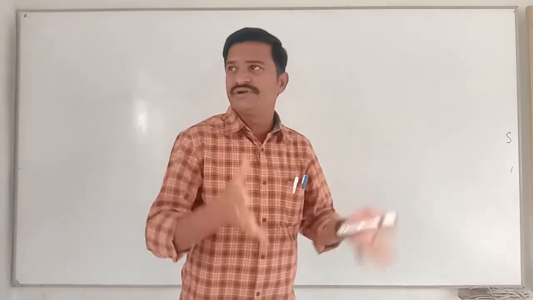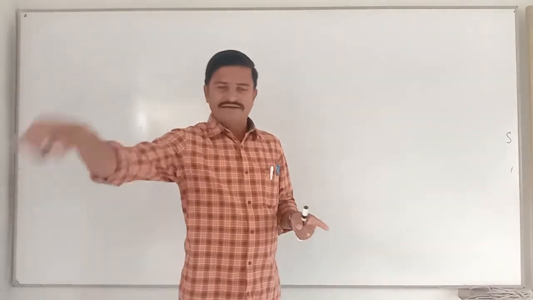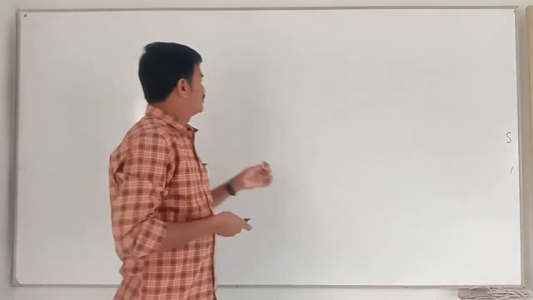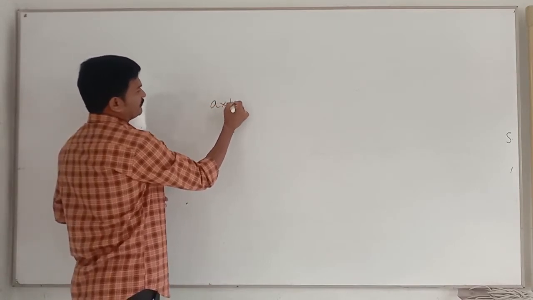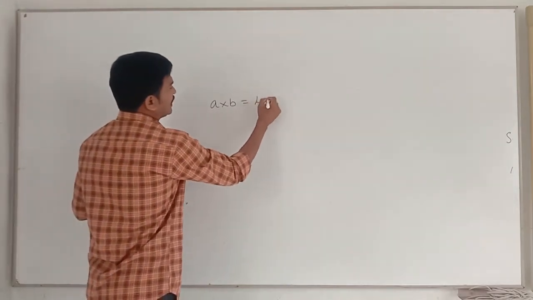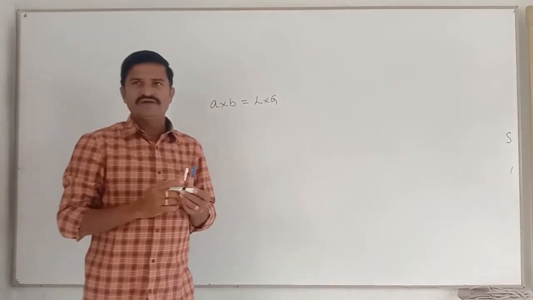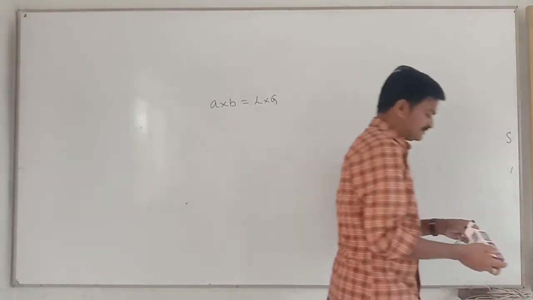The product of any two numbers is equal to the product of their LCM and HCF, isn't it? For any two numbers A and B, the product of those two numbers is equal to the product of their LCM and HCF. Based on this, one sum also we did.